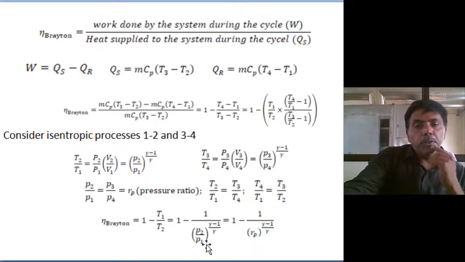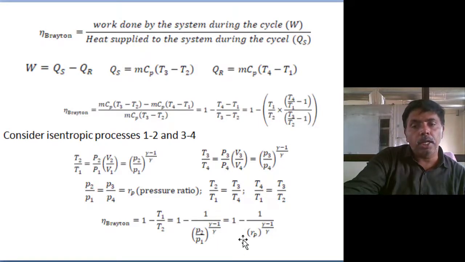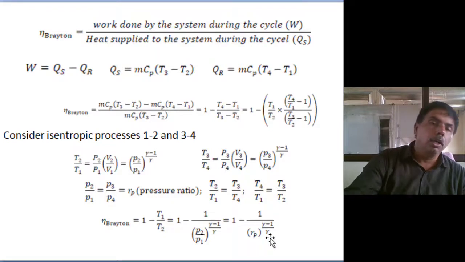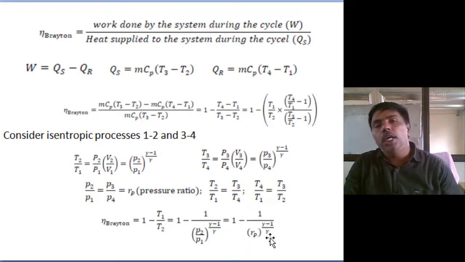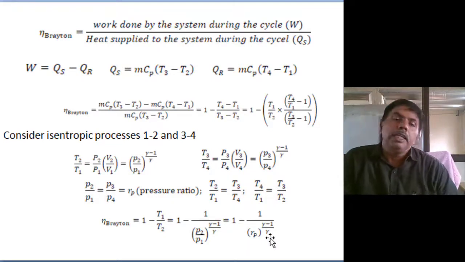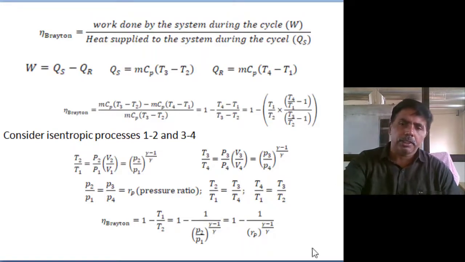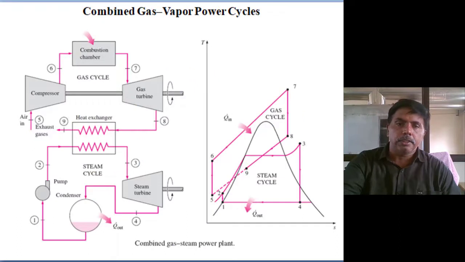T2 by T1 equals (P2 by P1) to the power (gamma minus 1) by gamma, where P2 by P1 is the pressure ratio. So the efficiency is 1 minus 1 by RP to the power (gamma minus 1) by gamma. As you increase the pressure ratio, the Brayton cycle efficiency increases. That is the simple standard cycle efficiency.